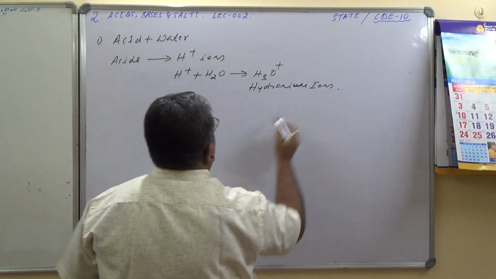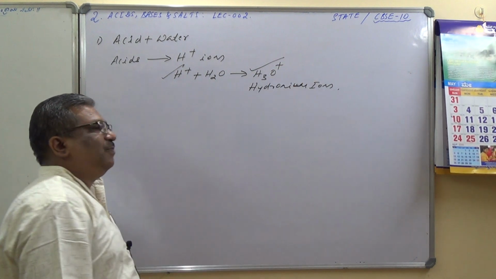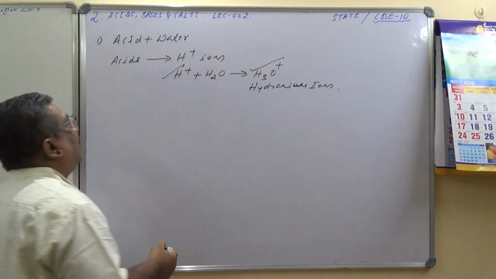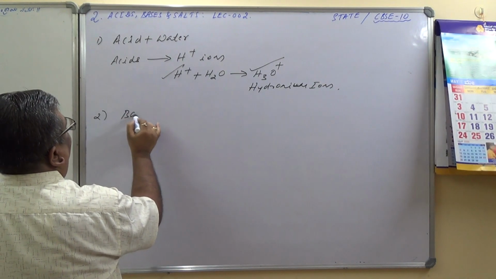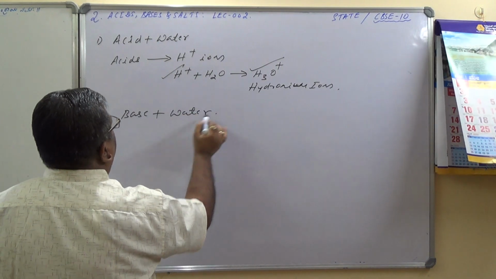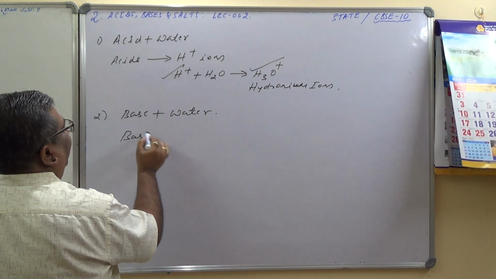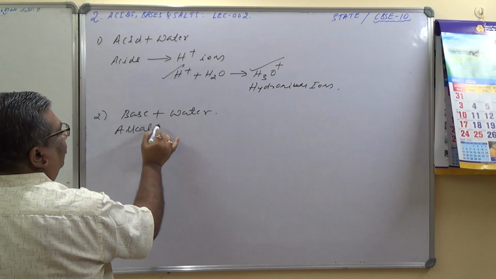Hydronium ions, or H plus ions, are responsible for showing the acidic property. Similarly, the second one, base with water. Whenever we bring a base into water, these bases will release... When I say base here, I talk about alkali basically. Alkali is nothing but a water soluble base.